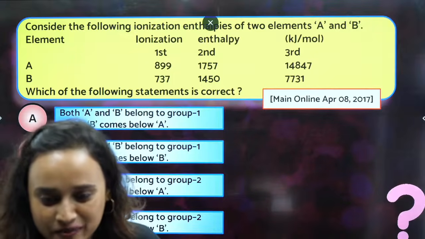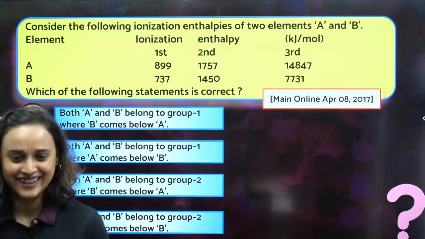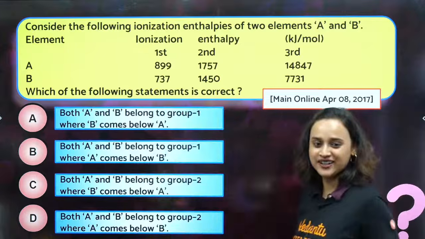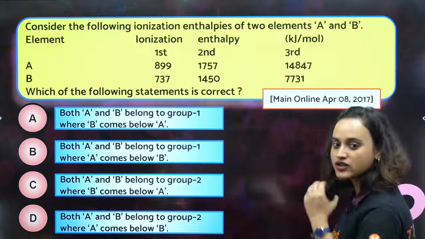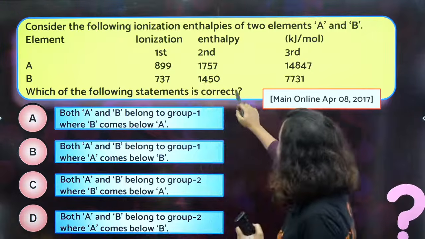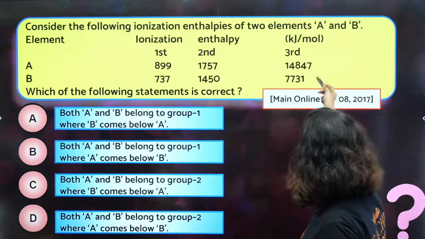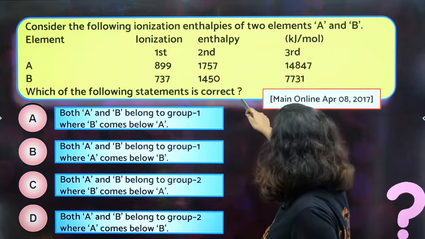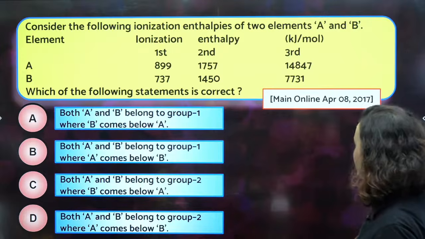From Google Slides to PPT, this is what happened. Batao, what is the answer? Now tell me. Acha, check it out. Let's find it out. First ionization energy is 899. Second is 1757. Third is very high. Okay. 737, 1450, 7731. Very high again.